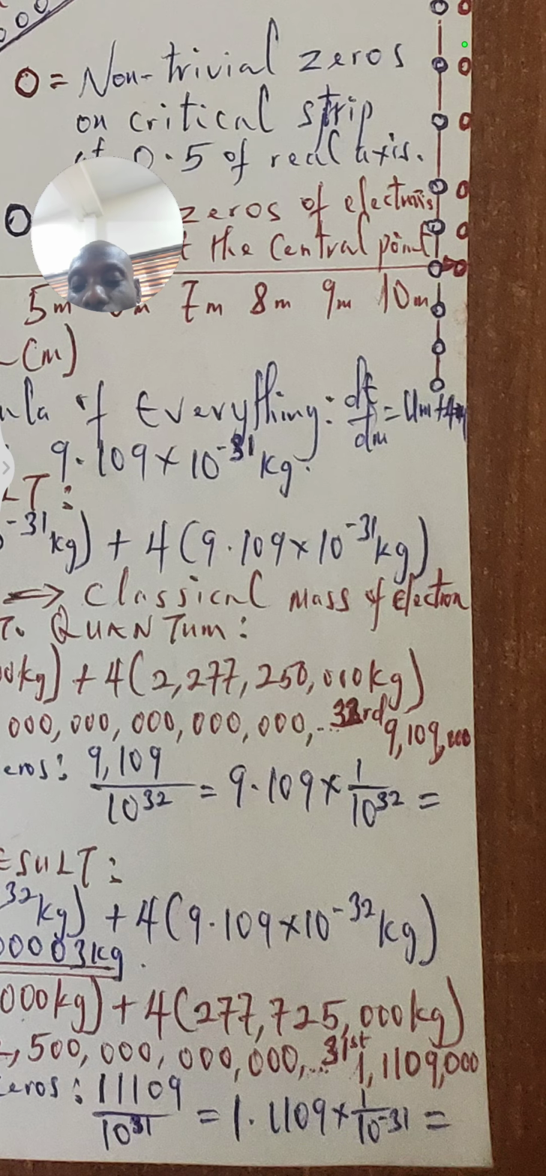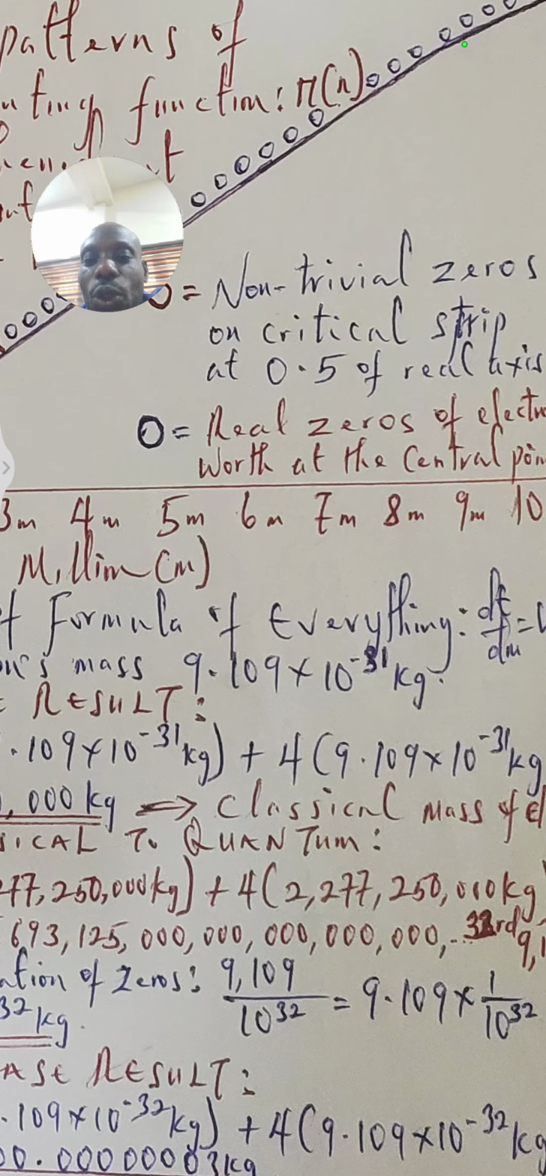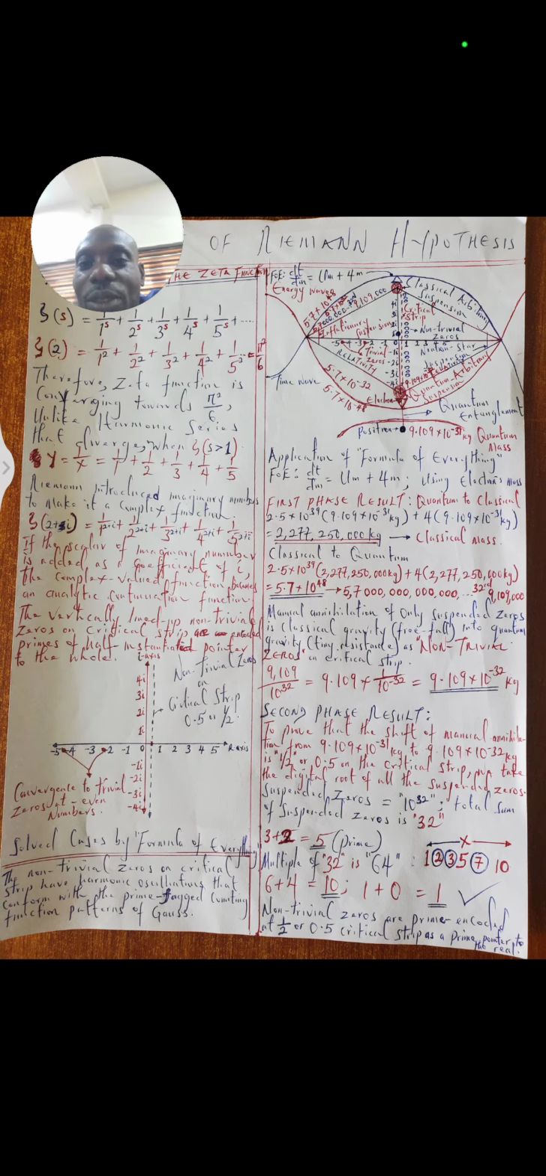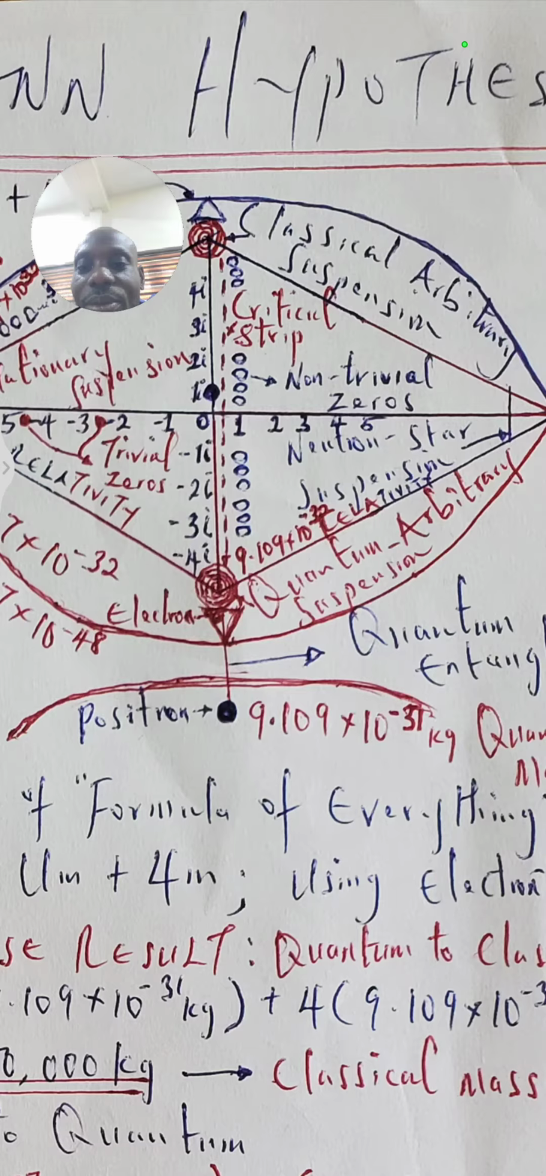When we expand the fraction, our answer is 1.1009 times 10 raised to power minus 31 kilogram. Now what we have right here, the base worth has decayed to 1.1, which is synonymous with the fact that when the S value of the zeta function is greater than 1, we have convergence. Now, if we explore this diagram,